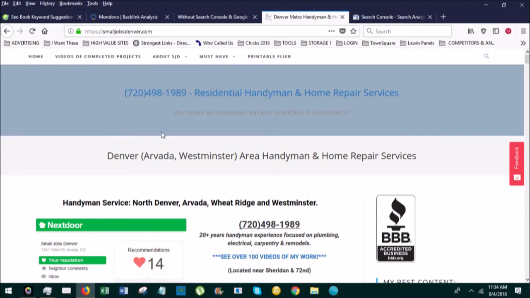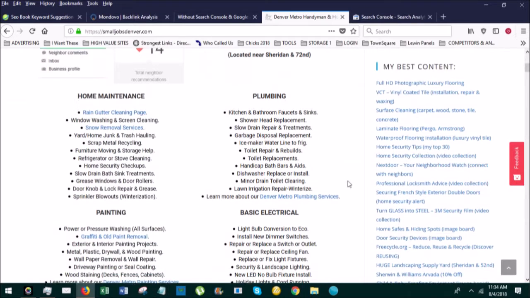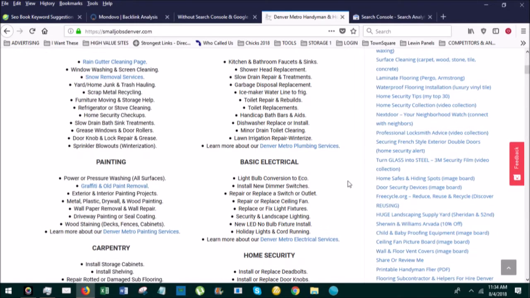Contained within this website is really an elaborate thing that I started and then never finished. You're going to see the stats on dozens and dozens of different niches within the handyman niche that I started to take a piece of, and then ultimately abandoned those pages. I'll explain a little more in a second. I created this website to target local handyman services in a specific area. I set out to create a ton of content because I want to be a leading resource, the person Google goes to for answers to people's questions.